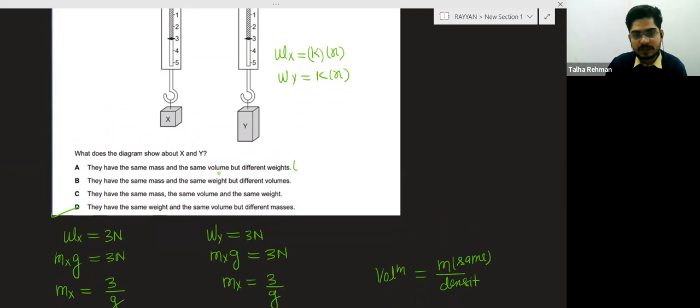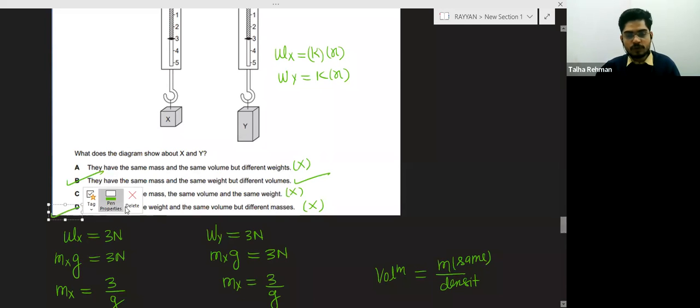but different weights. This is wrong. They have the same mass and the same weight but different volume. This is correct. Basically, option B will be correct. So this is also incorrect, and this is also incorrect. Volume will be the same only when mass and density are the same.